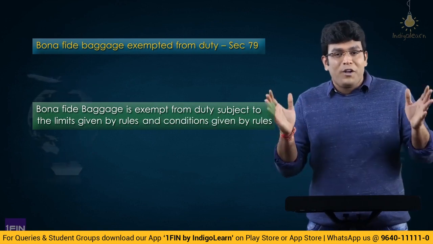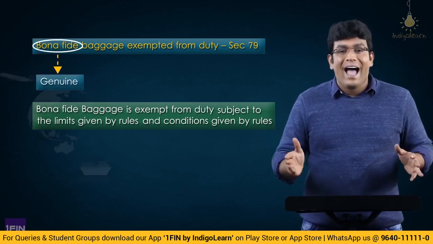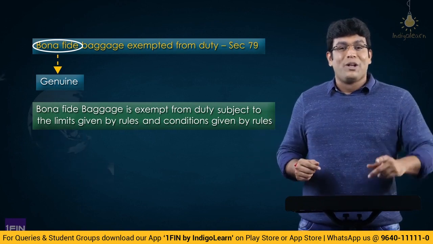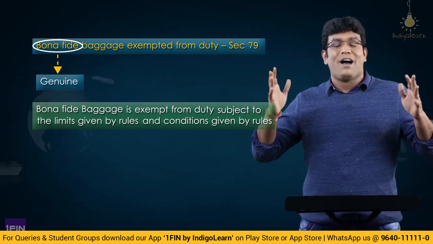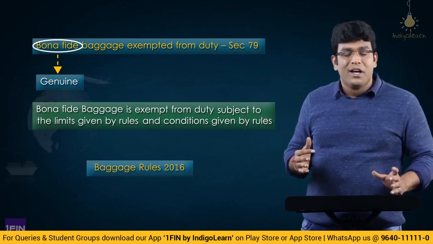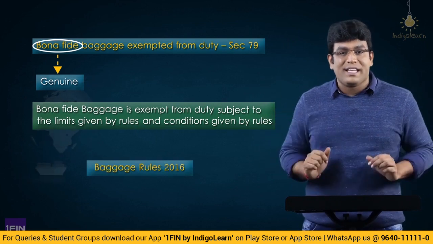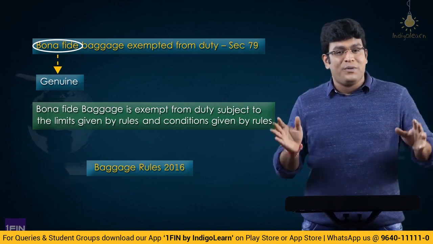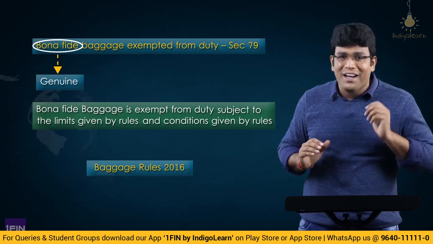79 says, bona fide baggage is exempt from duty, subject to the limits and the conditions given by rules. So let me tell you very clearly, friends, for the purpose of baggage, we have got Baggage Rules 2016, which clearly talks about in which case how much baggage is exempt, how much is dutiable, which we will talk very much in detail. Are we clear so far?